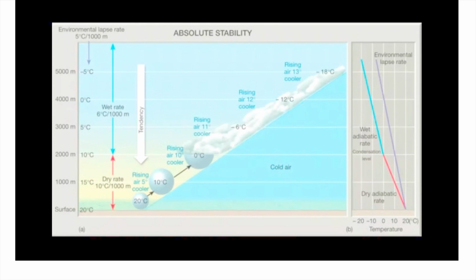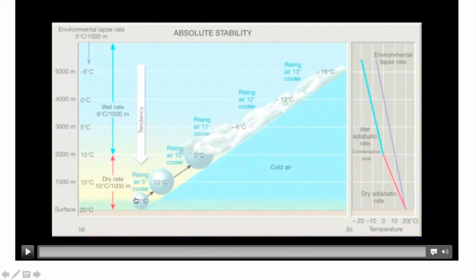Here we have frontal lifting. Now as the parcel moves up at this frontal zone, it will slowly get expanded, so temperature will decrease. For the first 2 kilometers, the decrease of temperature is because of the dry adiabatic lapse rate. And we know that the dry adiabatic change is 10 degrees Celsius per kilometer.